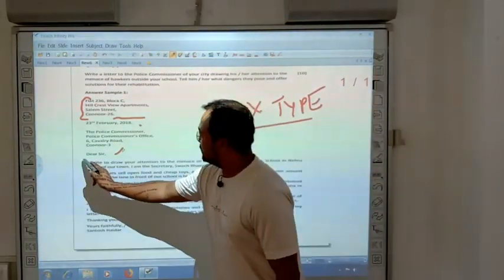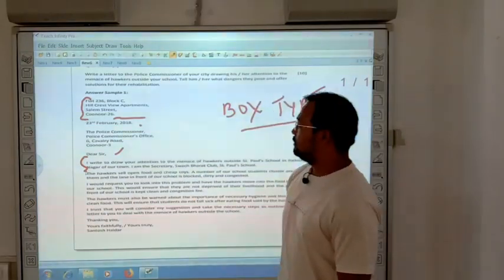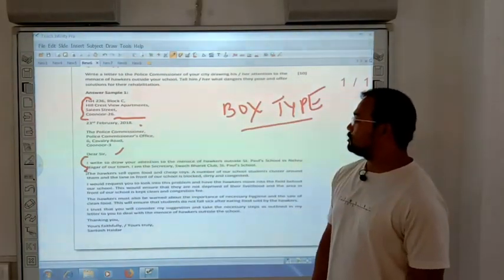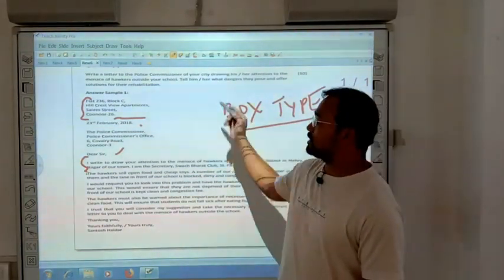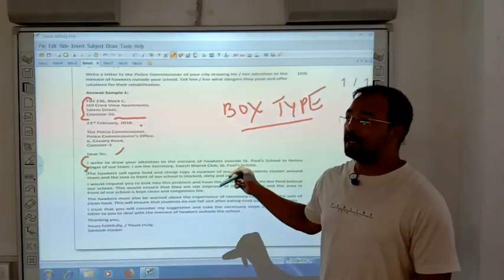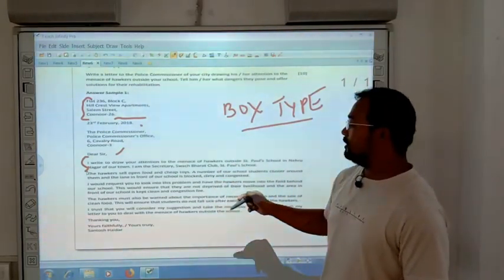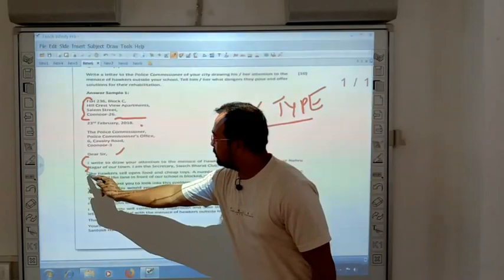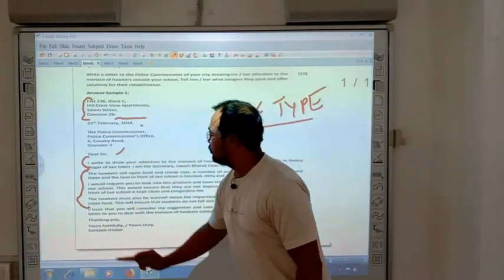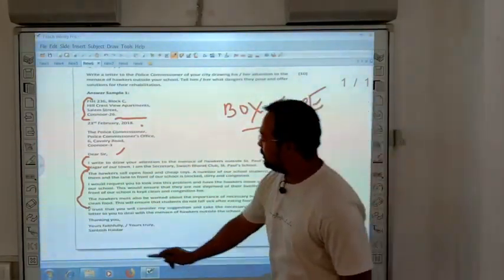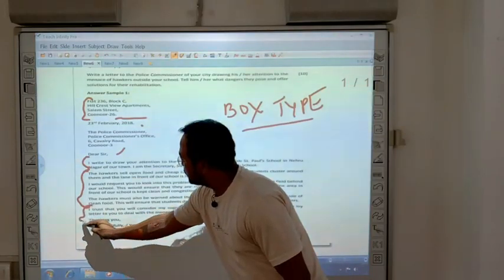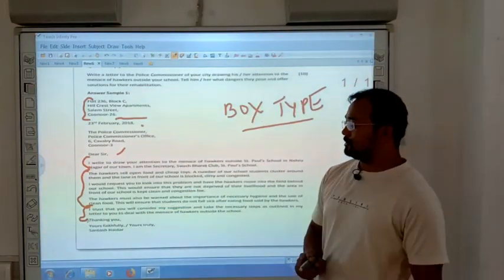So again the opening sentence is very important here. I write to draw your attention to the menace of hawkers. So whatever the question asks, you have to hit directly at its head. And in the body you will point out what you are trying to say. And again the last paragraph is a conclusion.